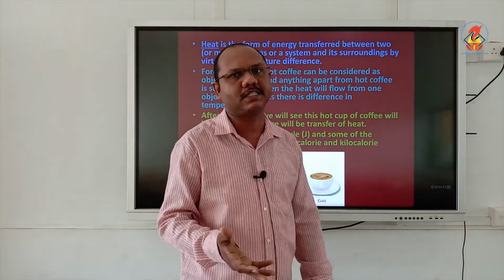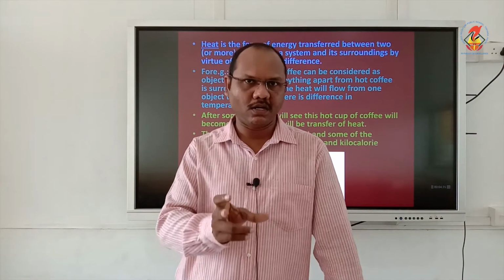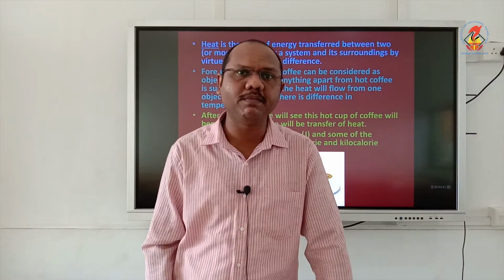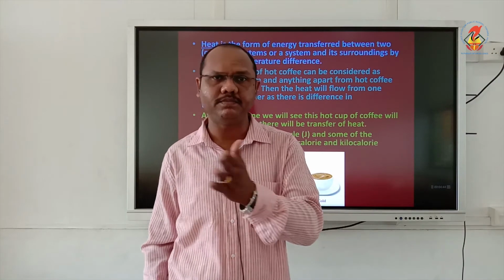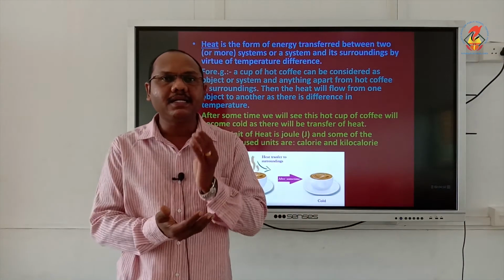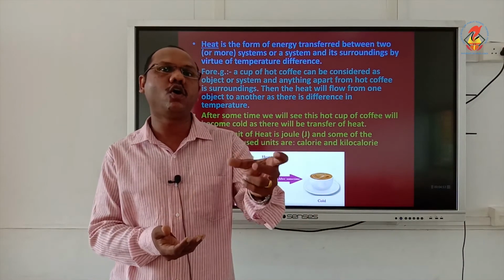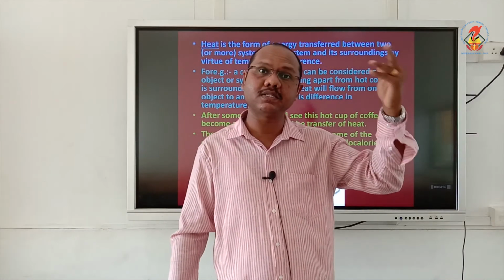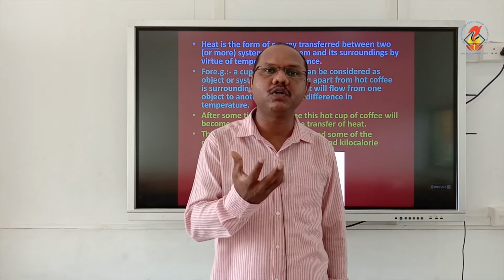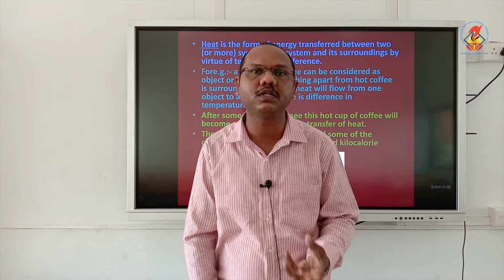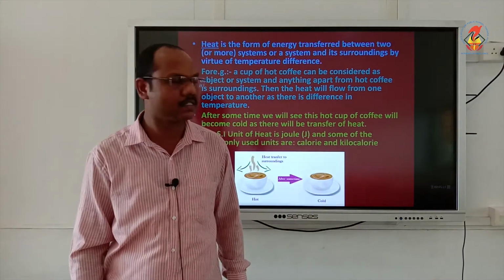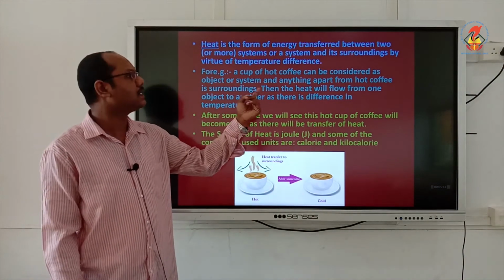Usually the surrounding temperature will be lesser than the hot coffee temperature. We know our room temperature will be like 25 degrees Celsius to 30 degrees, on average 25 to 30. So that is the surrounding temperature. And hot coffee means it will be above 50 degrees, 50 or 60 or 70 degrees. So the system is more hot than the surroundings. System is hotter than the surroundings. So what will happen? Heat will flow from system to surroundings because there is a temperature difference.